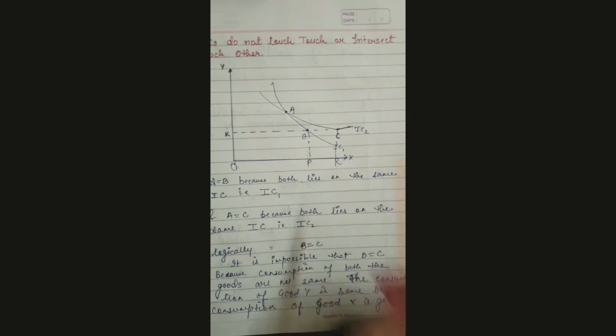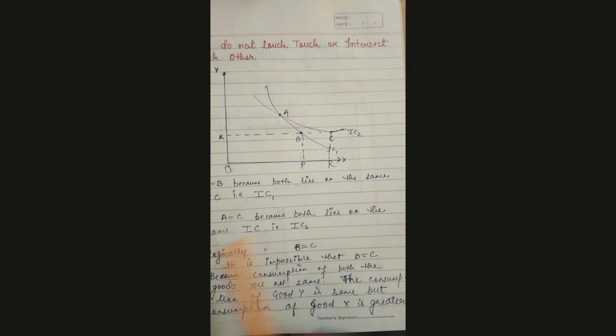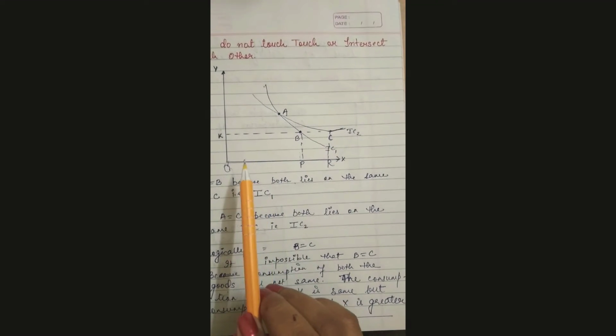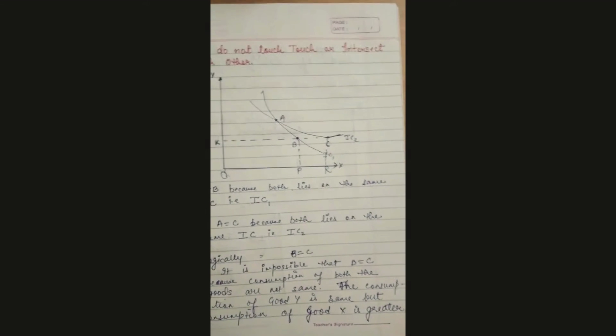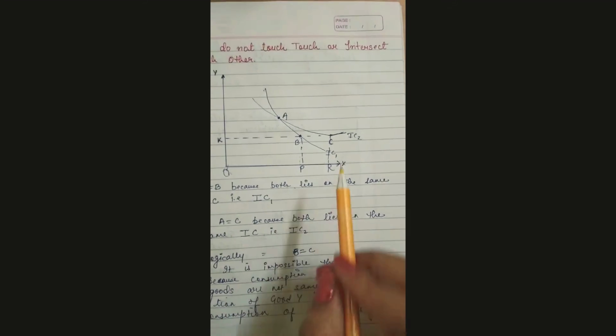So hence it is concluded that consumption of good X is greater at point C than at point B. But obviously OR is greater than OP.